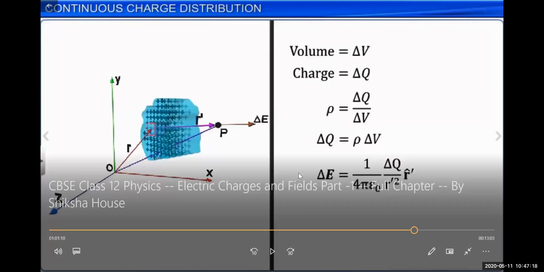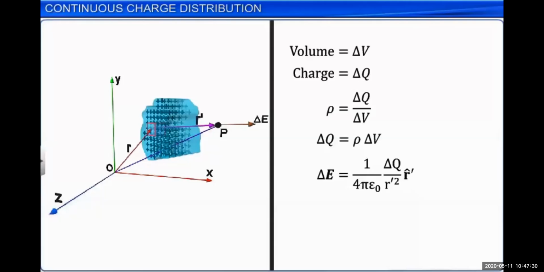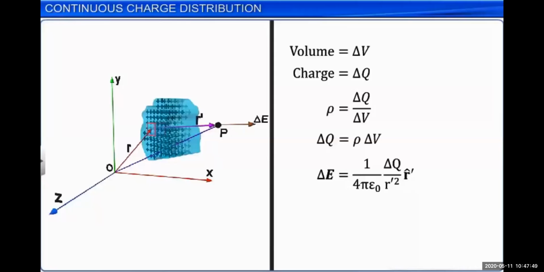So we can find what is the electric field intensity at point P due to this very small region, having the charge delta Q and volume delta V. We have the formula delta E is equal to 1 upon 4 pi epsilon naught, which is the constant of proportionality, times delta Q upon the square of the distance R dash between point P and this small element, along R dash cap, the unit vector in the direction of the electric field.